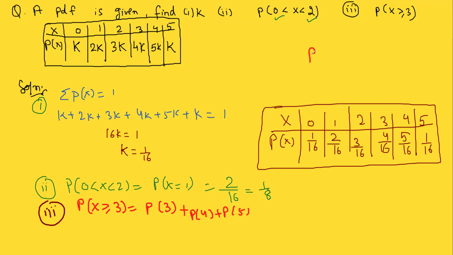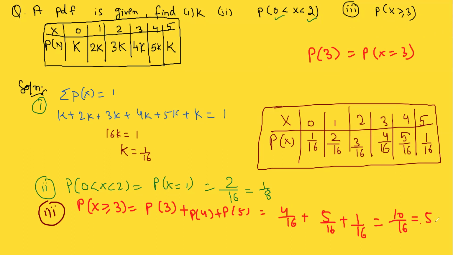You can write P of 3, or also P of X equal to 3; both are the same thing. So P of 3 is 4 over 16, plus 5 over 16, plus 1 over 16, which is 10 over 16. That is 5 over 8. Understood?